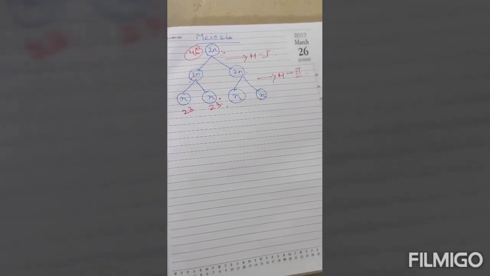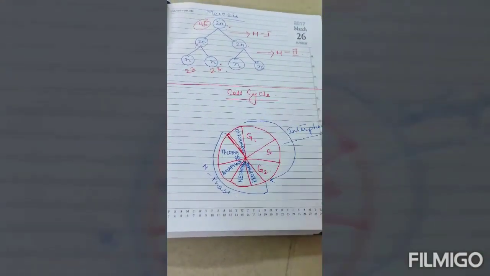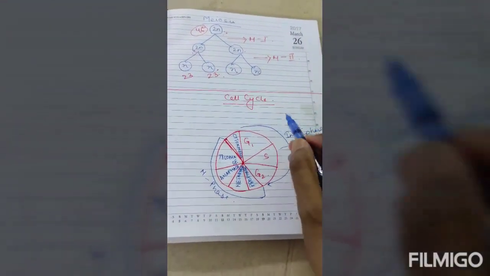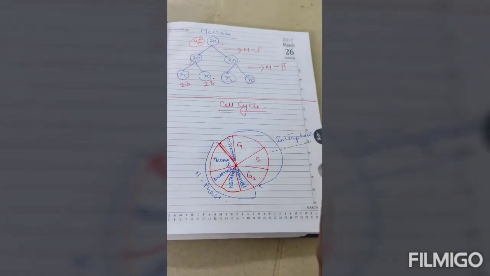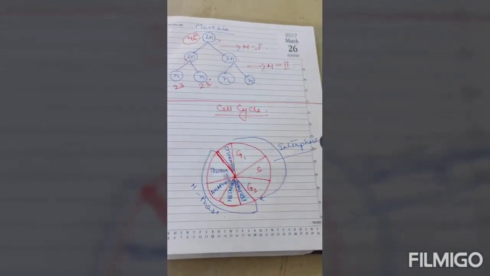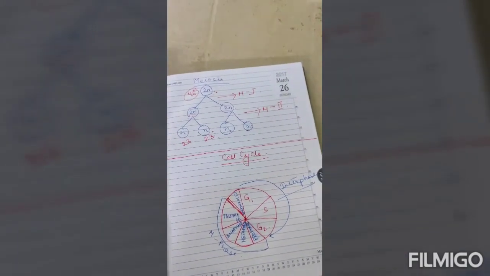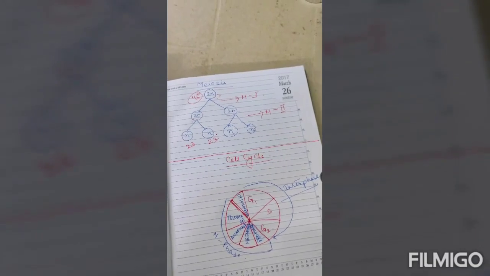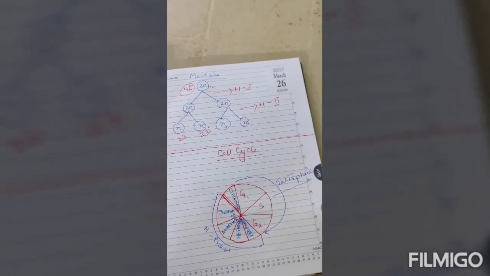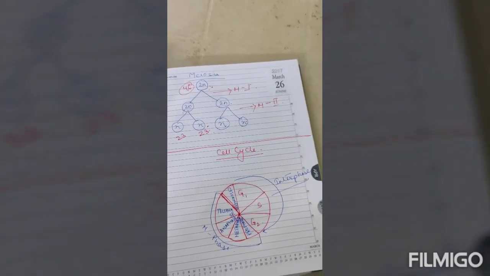Understood? Got it? Now moving on to our next topic, the cell cycle. What is the cell cycle? The cyclical event of the division of the cell is called the cell cycle. That means how the cell actually prepares itself for division, and what the phases of the division of the cell are, represented in a cyclical manner. That is termed as the cell cycle.